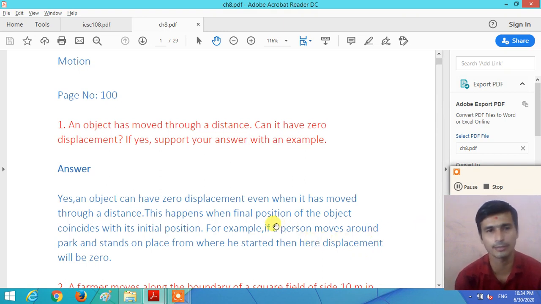Understand the answer of the first question. When the displacement of the object is zero? When the final position and the initial position are the same, the displacement is zero, but it covers some amount of distance.